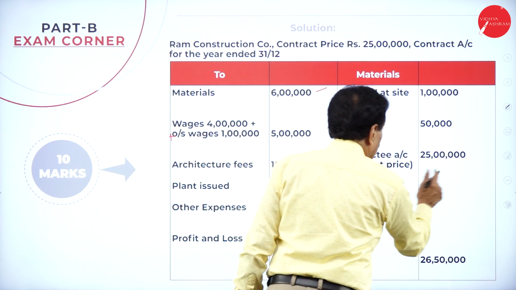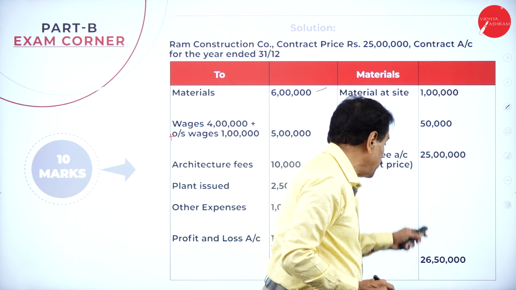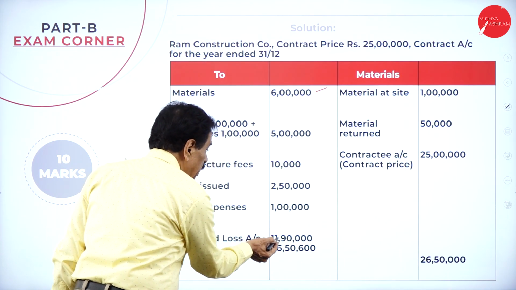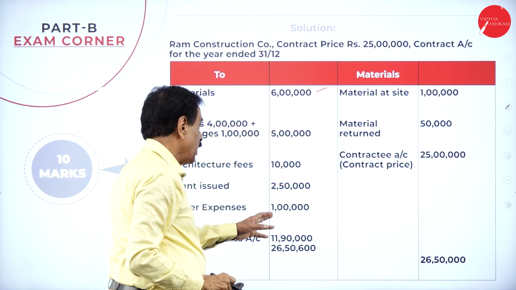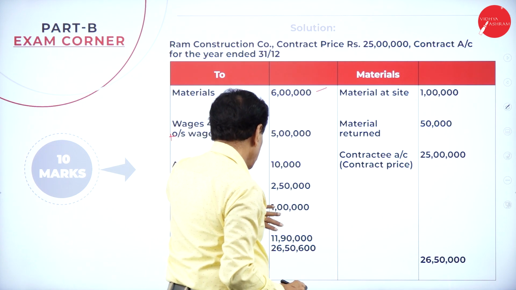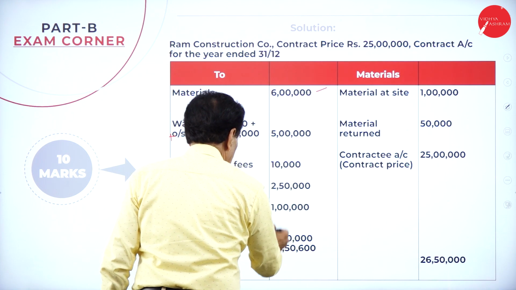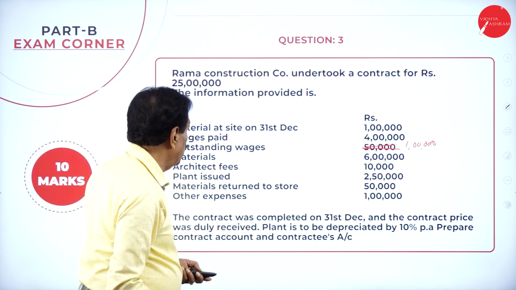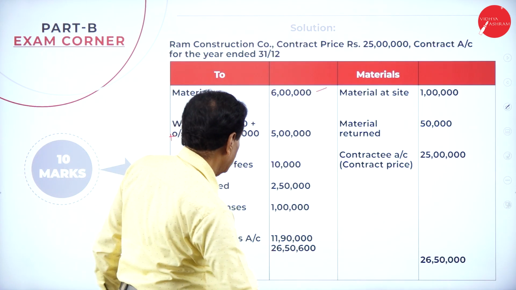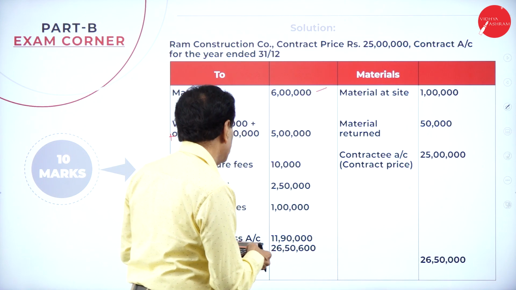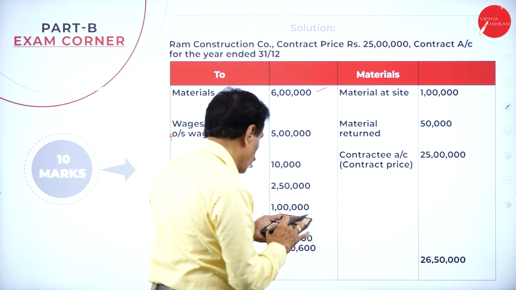By contract account, contract price is 25 lakh. If we add all this, 25 lakh plus the 1 lakh material at site and 50,000 material returned, it is 26 lakh 50,000. Whatever the difference is, here you have got 26 lakh 50,000, and the plant issued is 2 lakh 50,000.